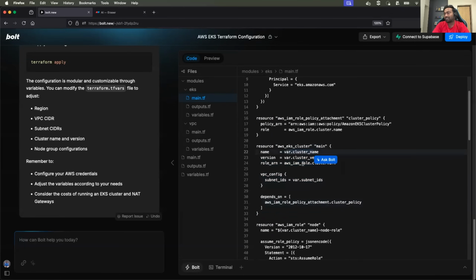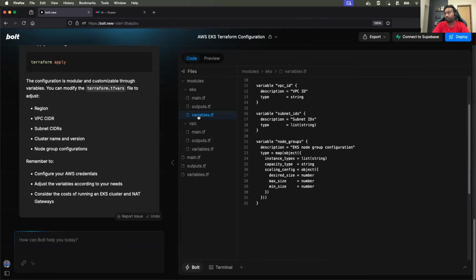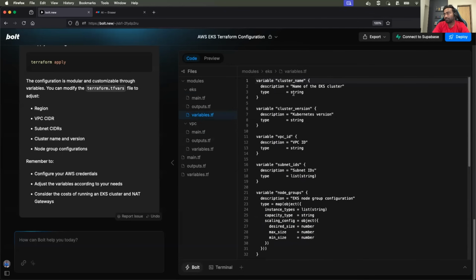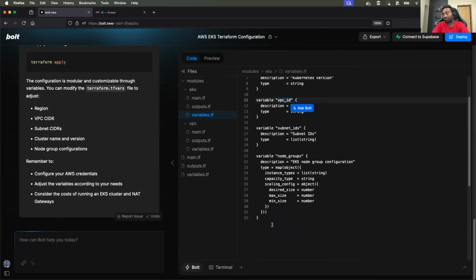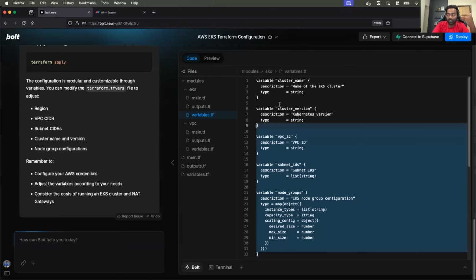So the var cluster name, it has taken the inputs. So it also created the variables.tf, and it tried to put everything in the variablized format. Let's see the variables. So one is the cluster name, one is the cluster version, VPC. Perfect. Now, when you actually download it and when you try to execute this project, does this project work?